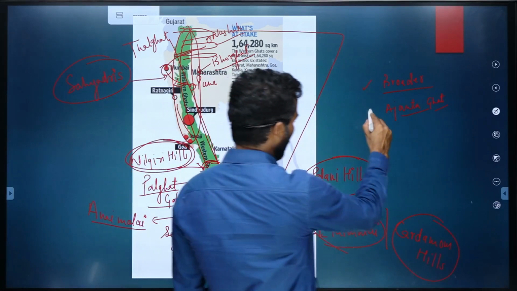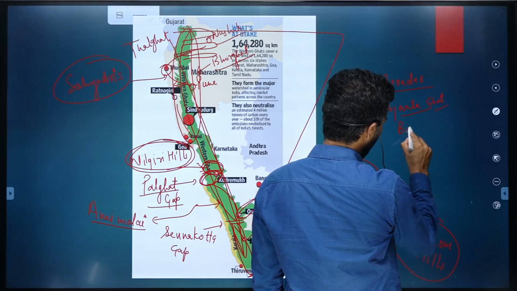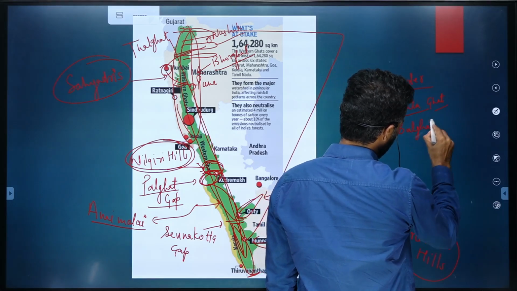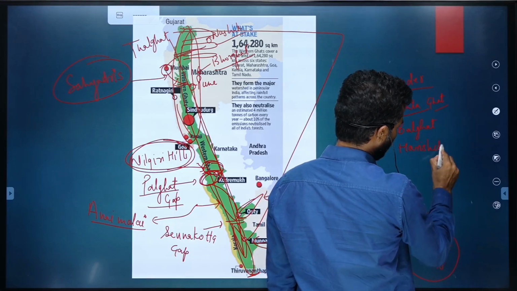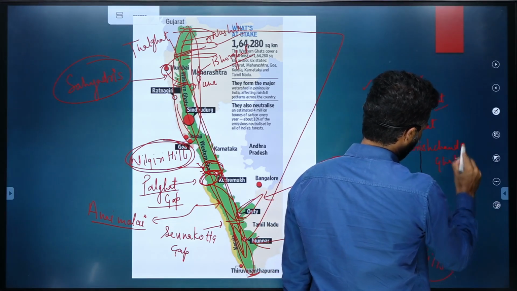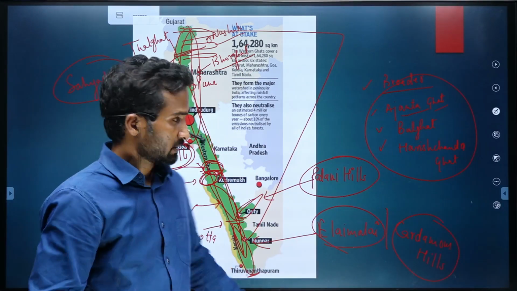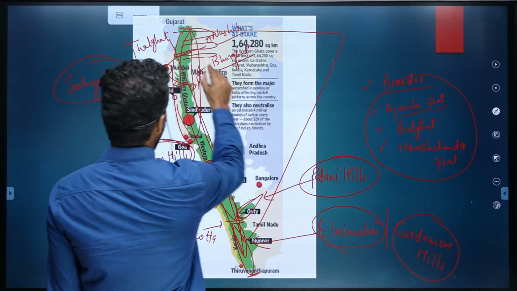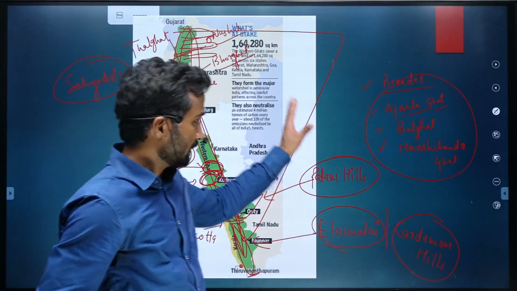Then below Ajanta is Bal Ghat, and then below this is Harishchandra Ghat. So this itself is a question to arrange them from north to south. These mountain ranges are oriented west to east. So just remember them.